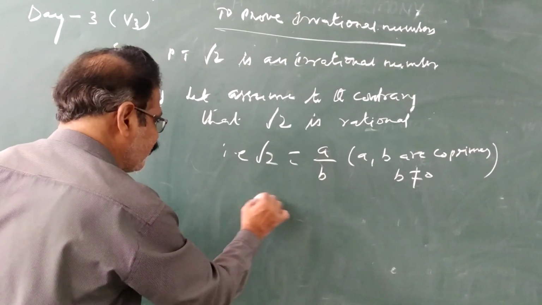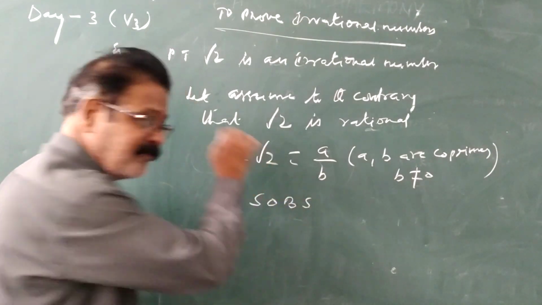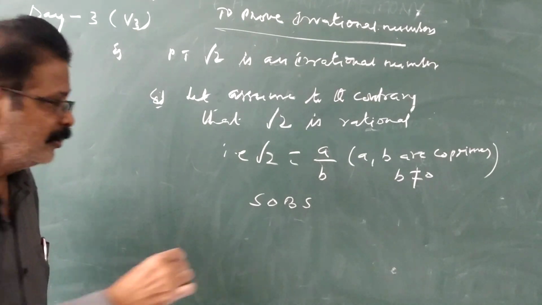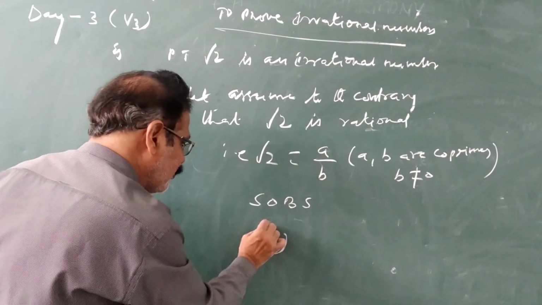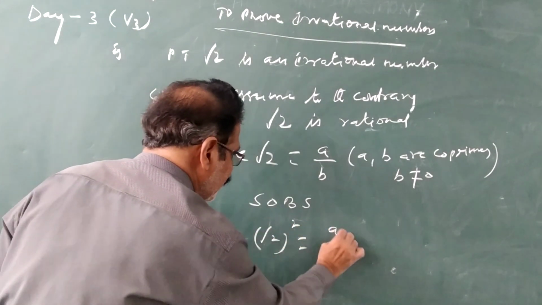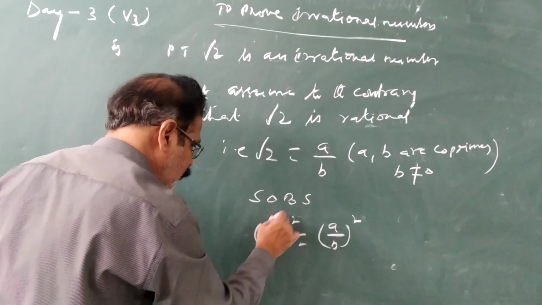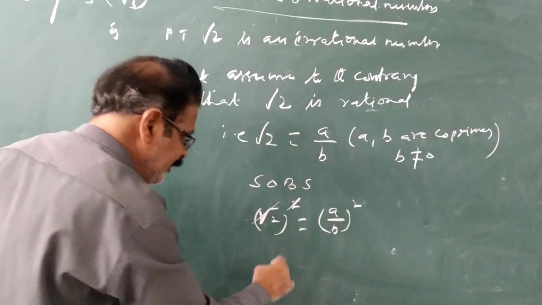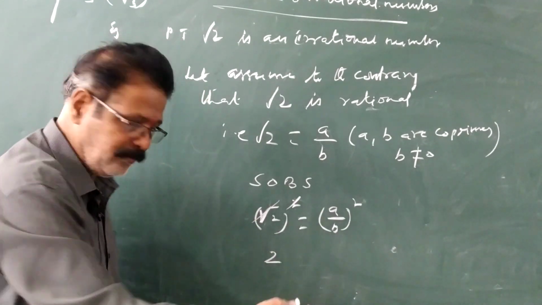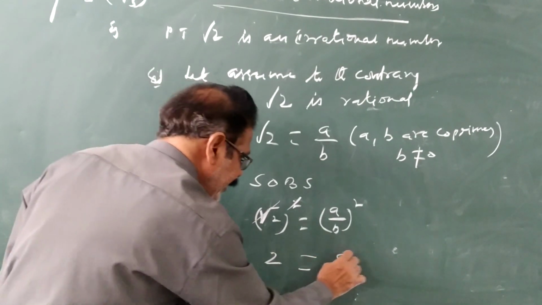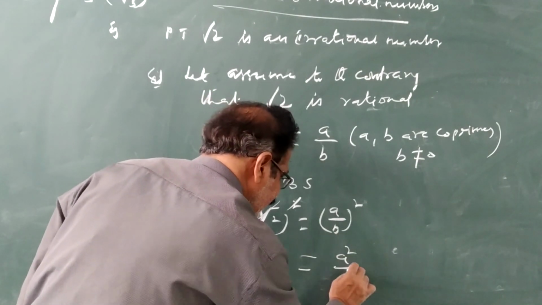Now squaring on both sides. Root 2 whole square equal to a by b whole square. Root 2 whole square, the root and power cancel, so root 2 square means 2 only. So 2 equals a square by b square.